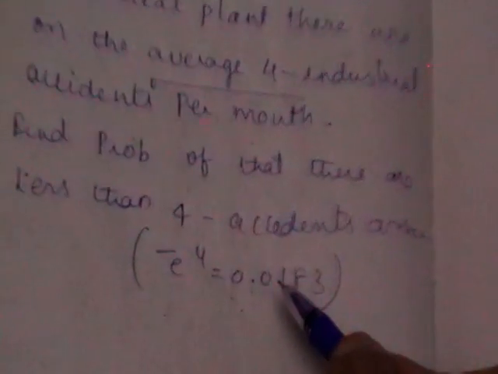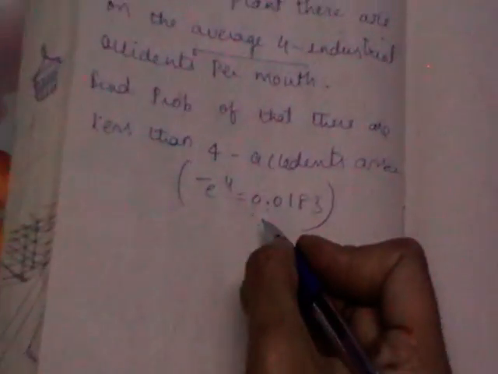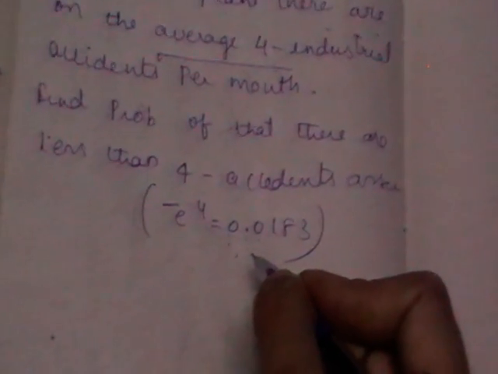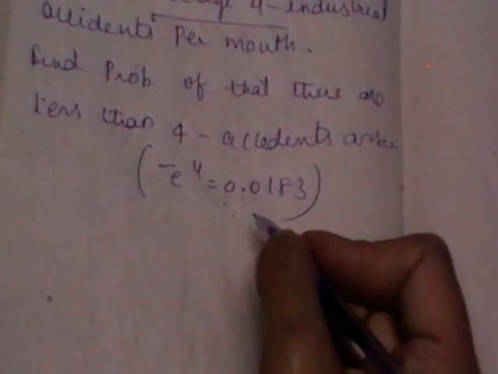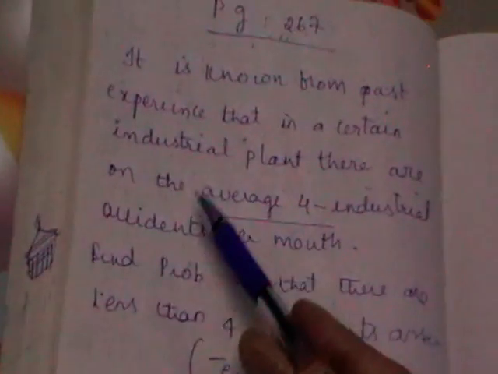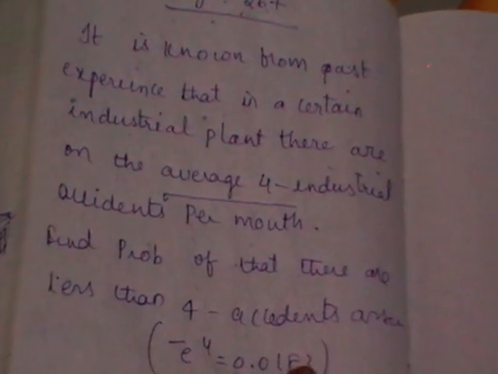Poisson distribution is mainly used whenever the p is very small. That means whenever the probability of a particular event, the so-called success, is very small, we can go for Poisson distribution. Here the event under study is the number of accidents in an industrial plant.